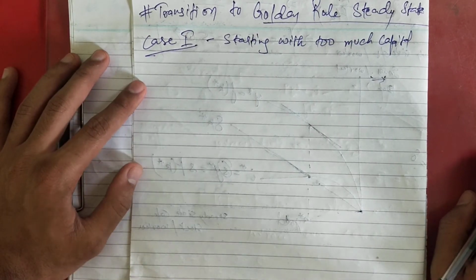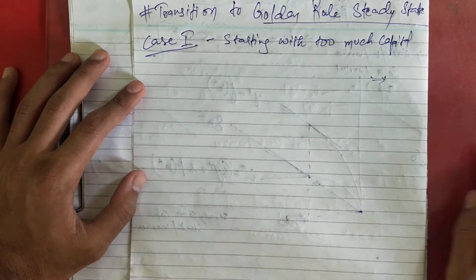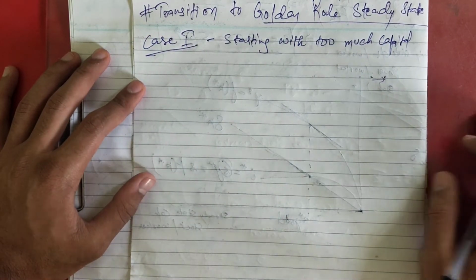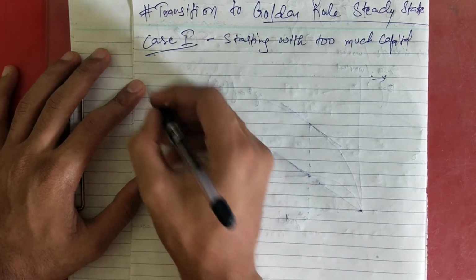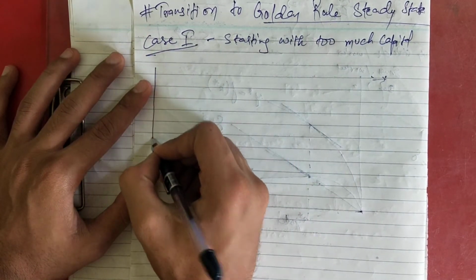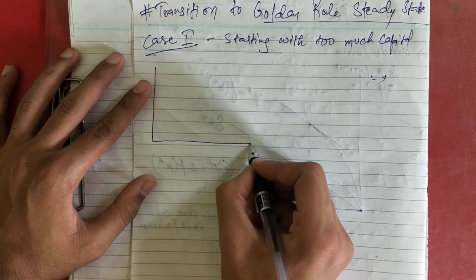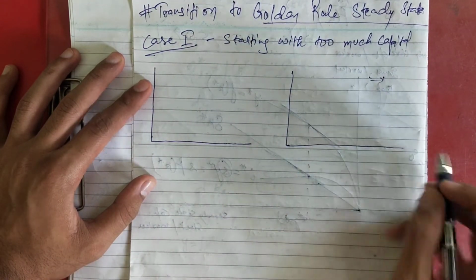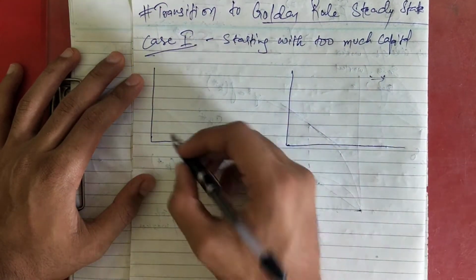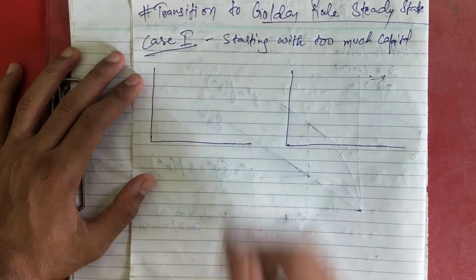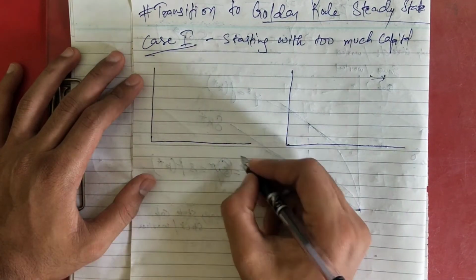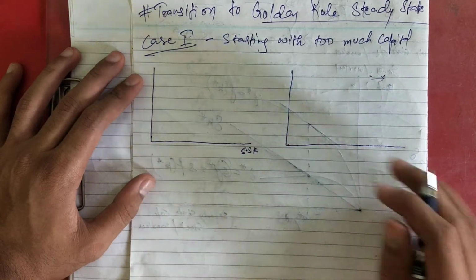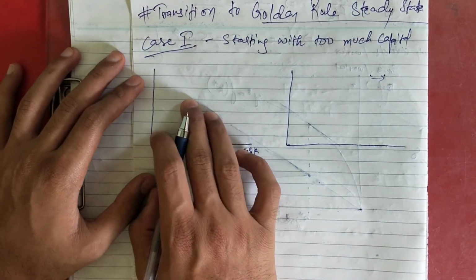Okay, so now if I plot it in the diagram, I'm going to draw 2 diagrams, but in the exam you have to draw only 1 diagram, which I'll tell. This is the first diagram, just for reference only. This is your first diagram, this is your second diagram. On the x-axis comes steady state capital per worker, so I am writing steady state K star, but you have to write it in full as I have already told you.